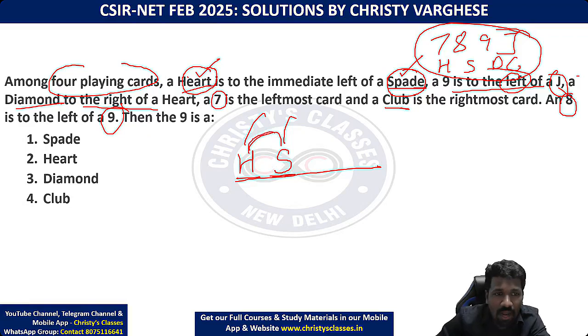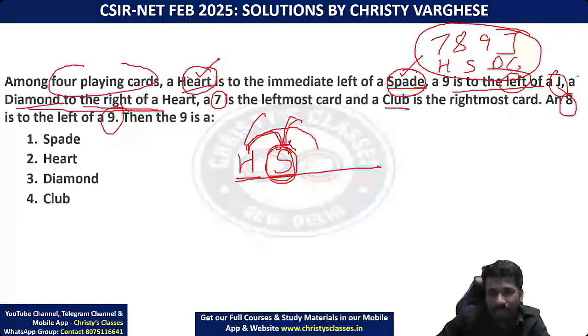Because the heart's immediate right should be spade. Diamond should be on the right, meaning not here because spade is already occupying. Right means anywhere right, so here or here is fine. So diamond should be here or here.